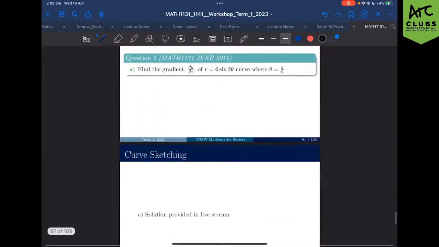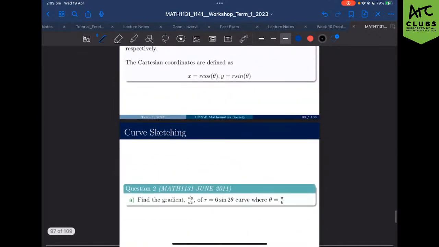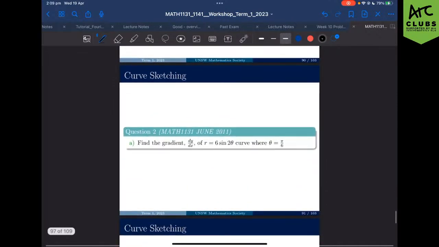So there are no written solutions. Okay, I'll write them later. But the question we're working with is find the gradient of the function where theta equals pi on 6, right? Do you mind giving me the sidewalk? Okay, but first things first.